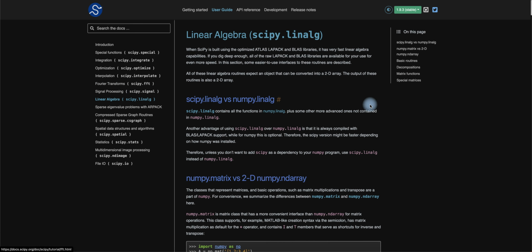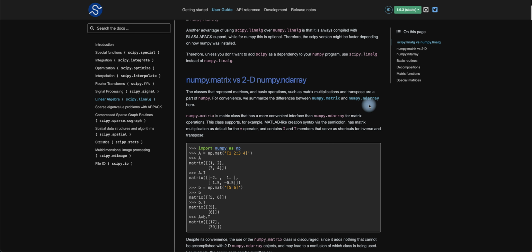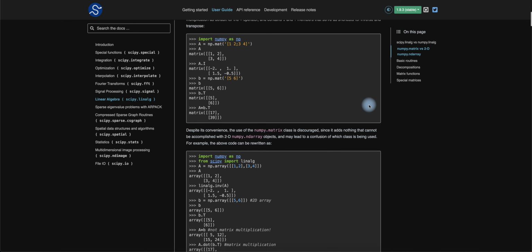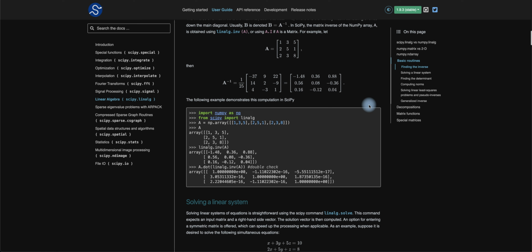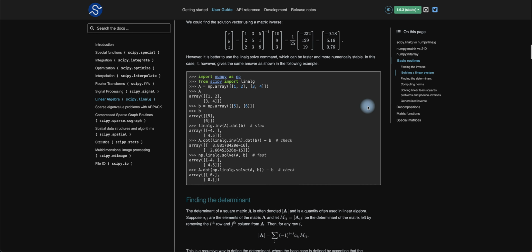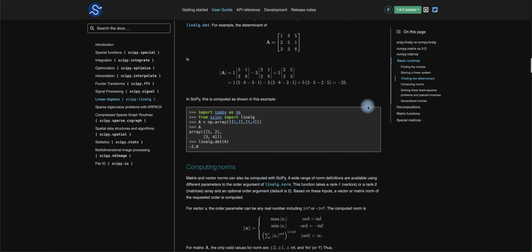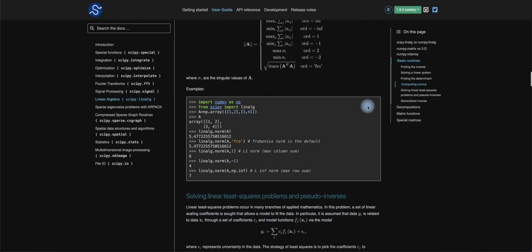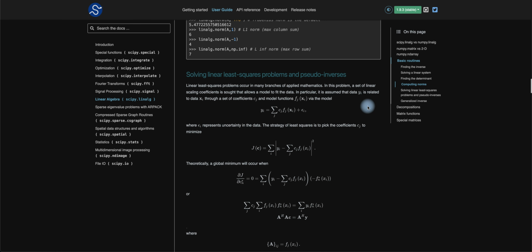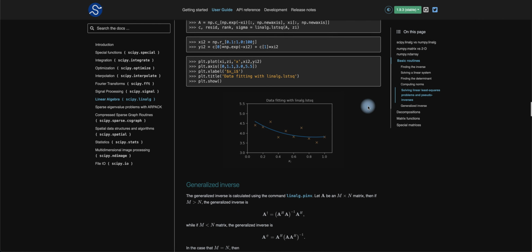Linear algebra, right? So we've got linear algebra, not modern algebra. We've got some linear algebra problems that you could definitely see when it comes to matrices, right? Finding inverses, the whole nine yards. Solving linear systems, finding determinants, right? Dot products, computing norms, max, min, literally the whole nine yards. Least squares problems, that whole ordeal.